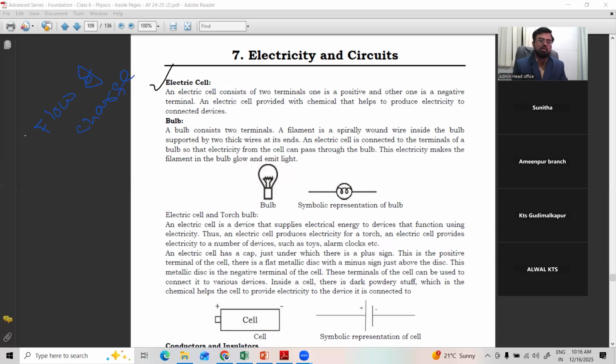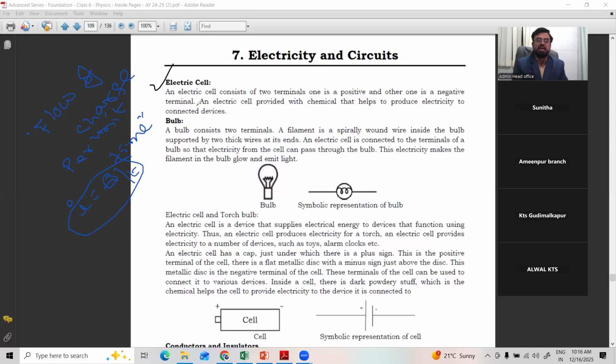Flow of charge per unit time is electricity. Mathematically, I is equal to Q by T, which we'll see later. When a charge, either positive or negative, flows from one place to another, electricity is produced. Just like when you switch on, the light comes on. Charge is flowing through the wire and reaching the bulb, right?